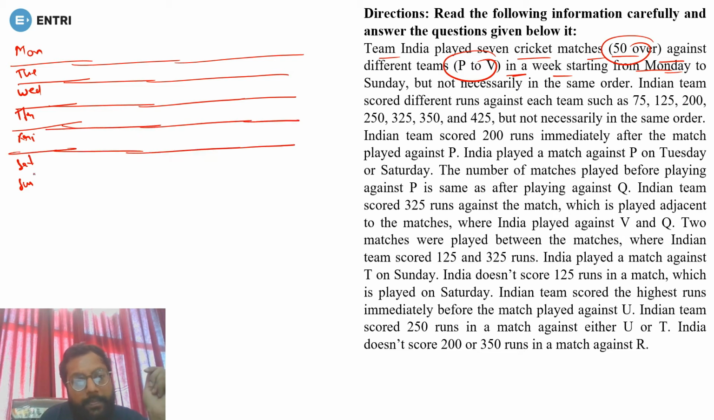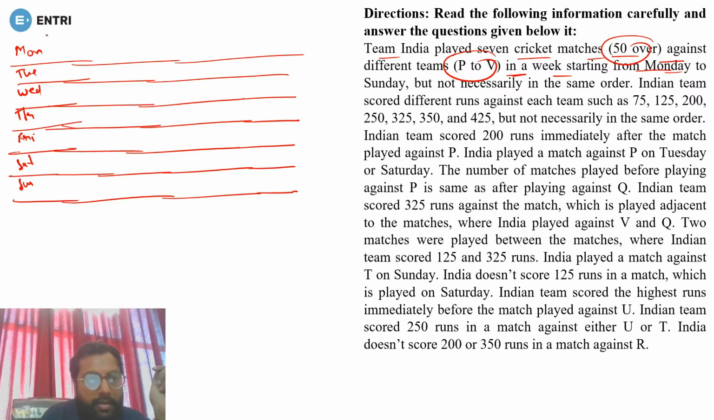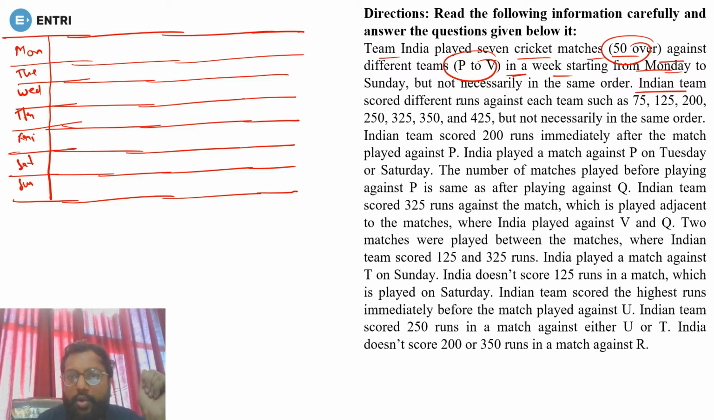Okay, so there you have the table. Done. India team scored different runs against different teams, such that 75, 125, 200, 250, 325, 350 and 425, but not necessarily in the same order. Okay, so this is the information.